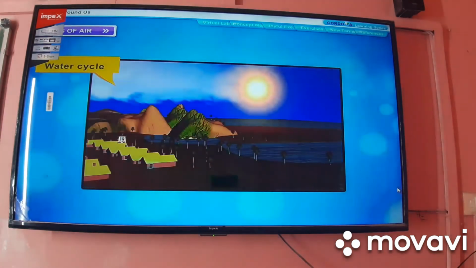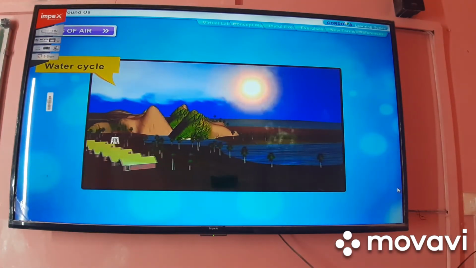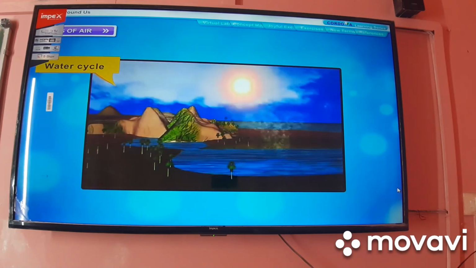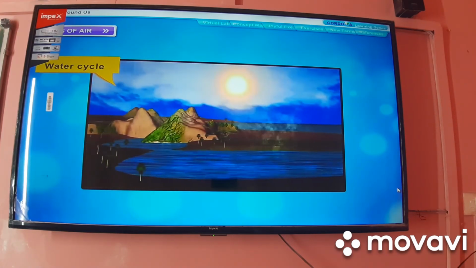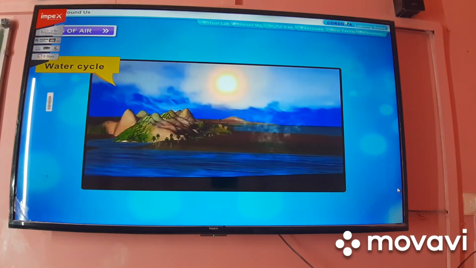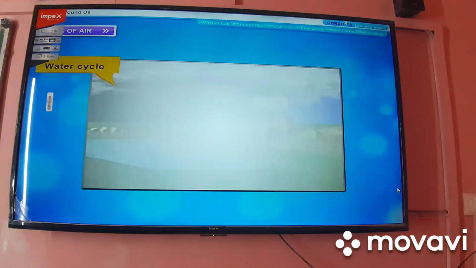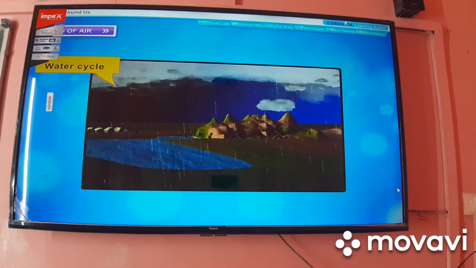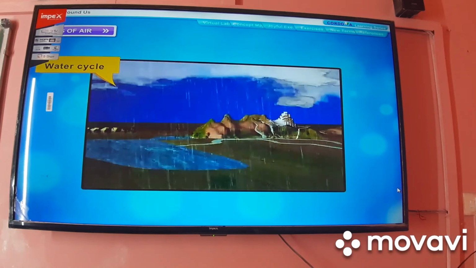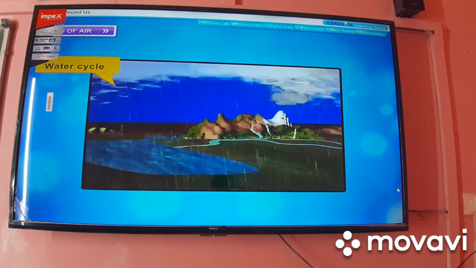Air plays an important role in the water cycle. Hot air, being lighter, rises up and carries water vapor high up in the sky to form clouds. Moving air, wind, carries clouds to different places and helps in bringing rain.